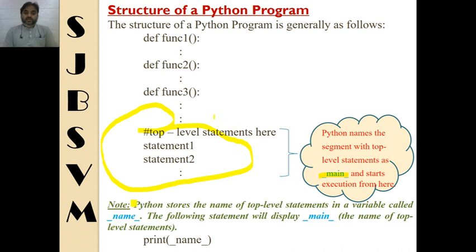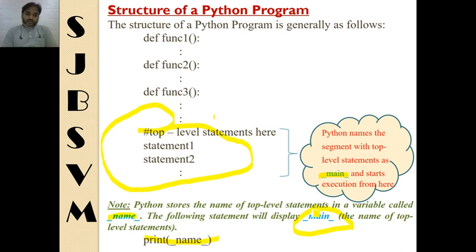Now the note given here is that Python stores the name of top level statements in a variable called __name__, this one here. And the statement written at the bottom, print __name__, is going to print the name of this top level statements, which is main. As you can see here, this is the name main.